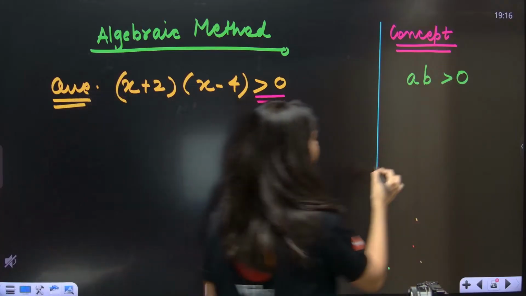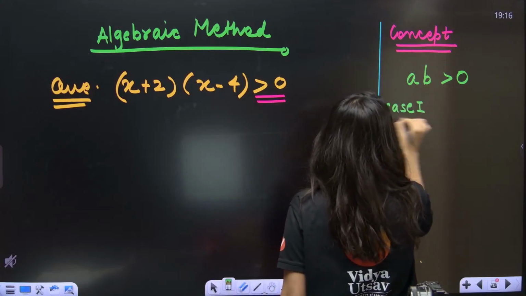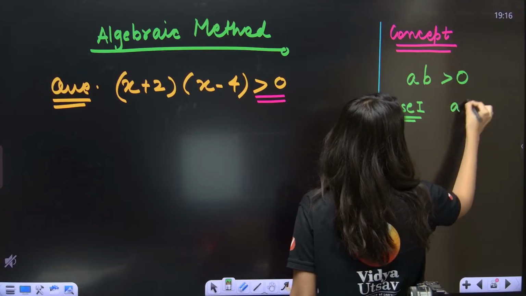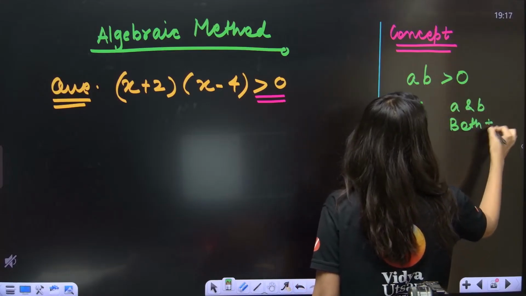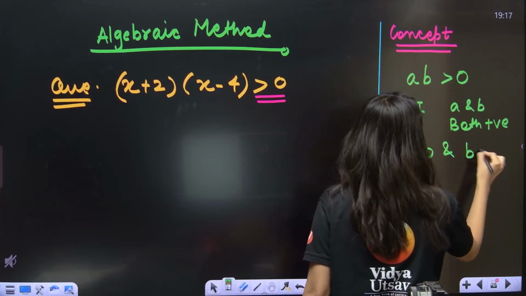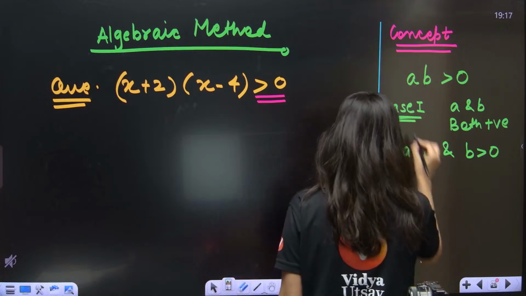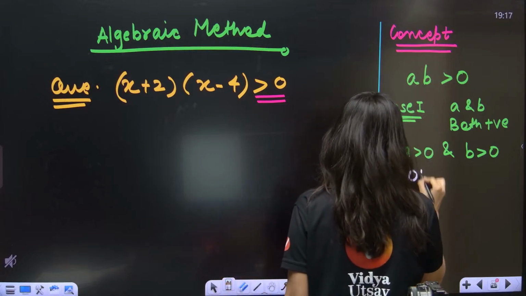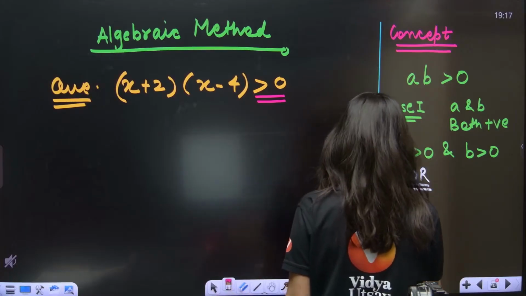That means, what does that mean? Case number 1, that A and B both are positive. Yes or no? That means A greater than 0 and B greater than 0. Or case number 2.